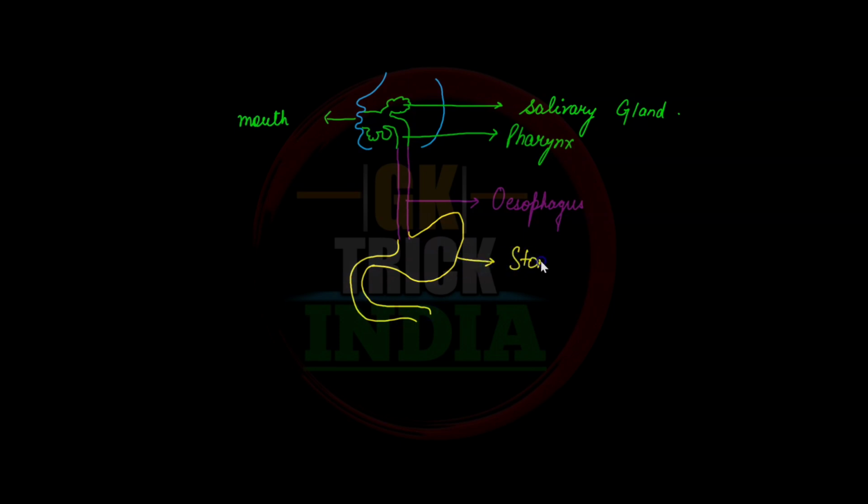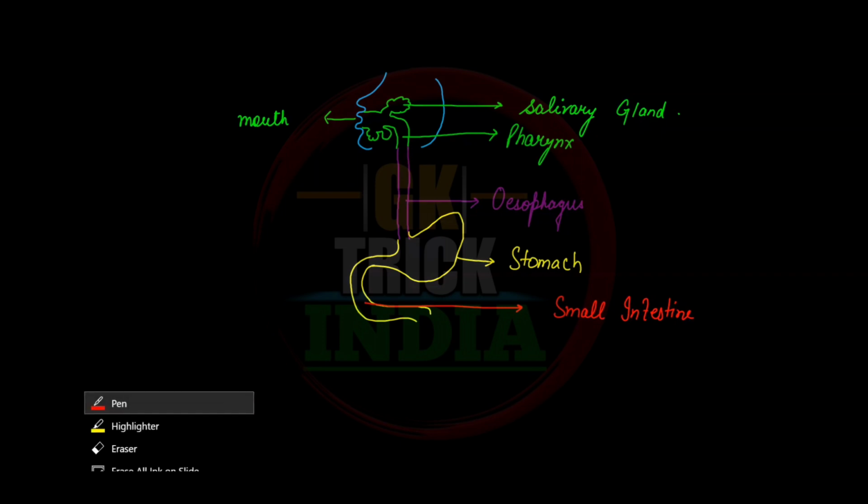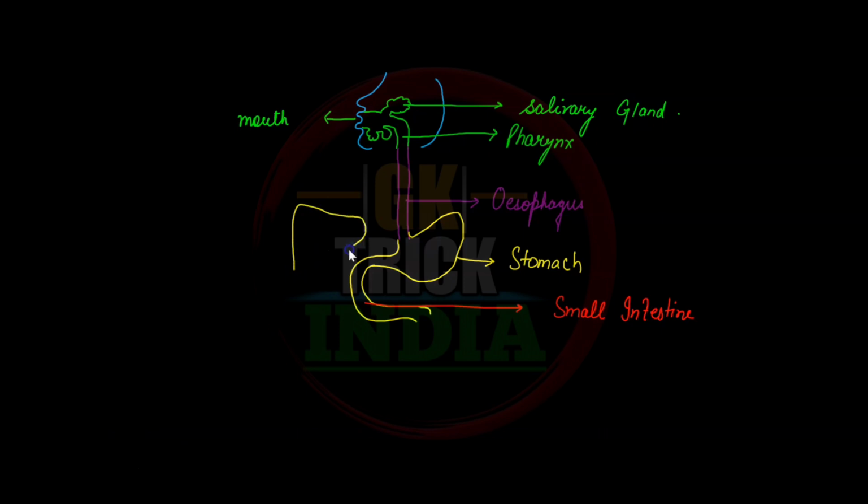So students, the stomach, you know that the stomach has HCl, pepsin and mucus, I already explained, and this part is called the small intestine. If you remember, when I explained this, I told you that the small intestine has two types of secretion. The one secretion comes from the liver. The liver secretes bile which is stored in the gallbladder and opens into the small intestine. And the second thing, if you remember, is that we also have the pancreas here which gives pancreatic juice. This pancreatic juice contains many enzymes which are helpful for digestion.